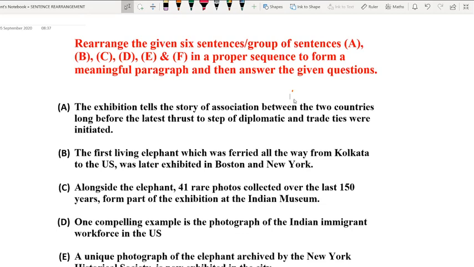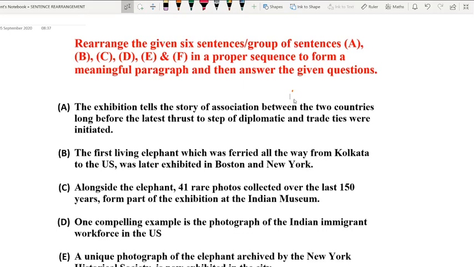Okay. So now I told you what a sentence rearrangement question can be. Many students become panic-stricken when it comes to sentence rearrangement or jumbled sentence questions. But dear friends, no need to worry, because I have a solution for it. So now let us put some emphasis on the strategies required to solve this particular question. My dear friends, as I said, you will get certain sentences which are not in proper order.